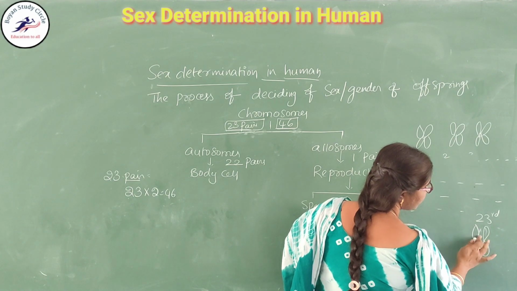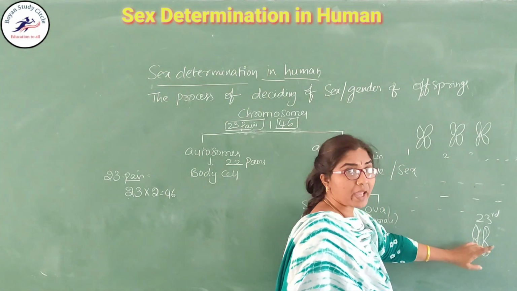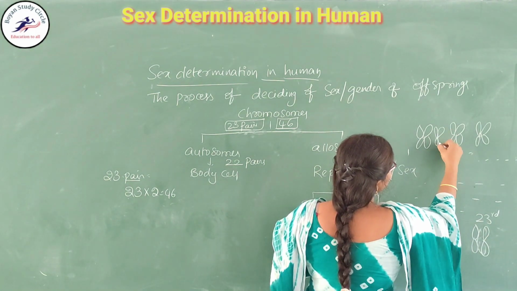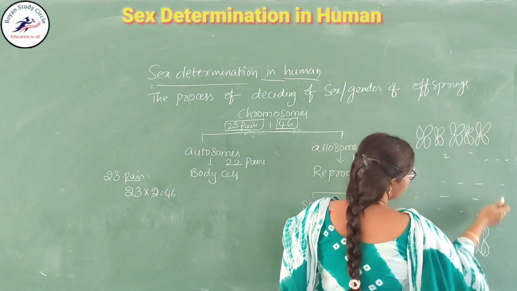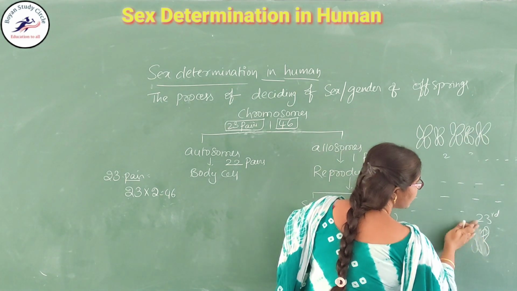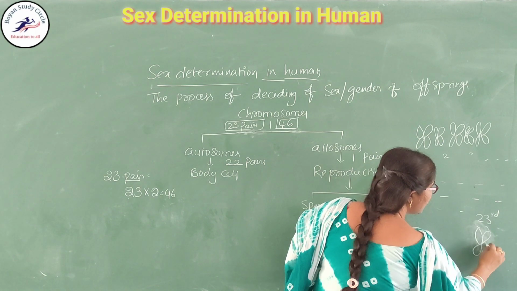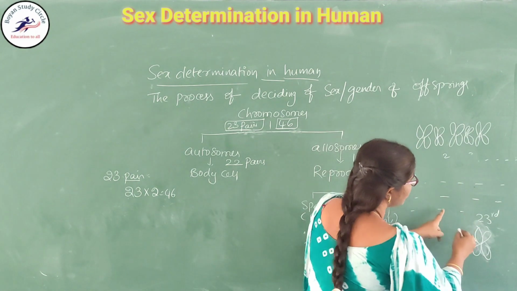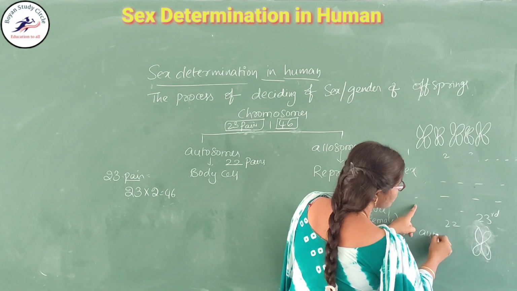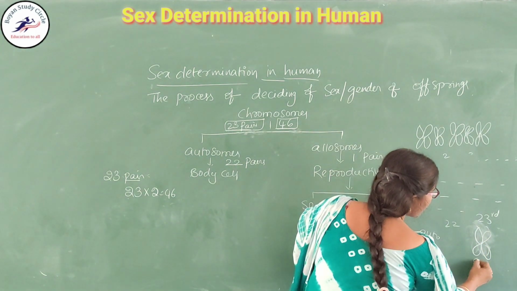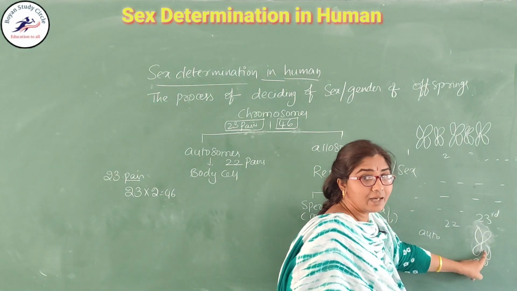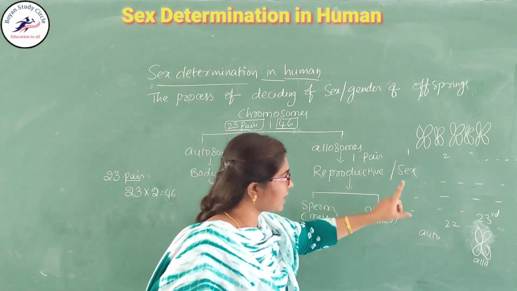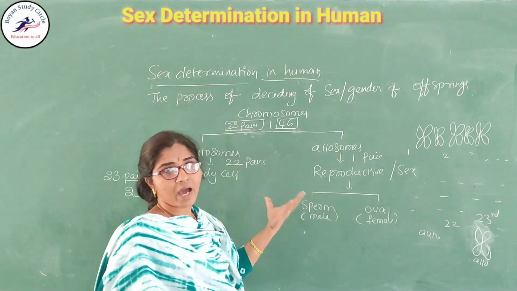But these are separate. Only one pair is present. Here I am drawing it like this, only the single one, which means only one pair is present out of 23. From the first pair to the 22nd pair, they are called autosomes, and the last pair is called the allosome. These allosomes decide the reproductive cells. Whether it is a sperm or ova is decided by these allosomes. How are they decided?